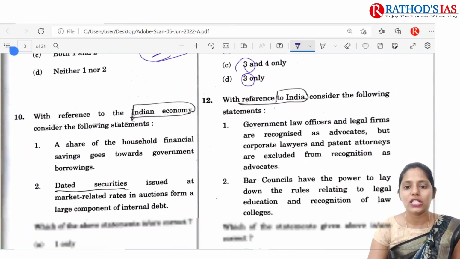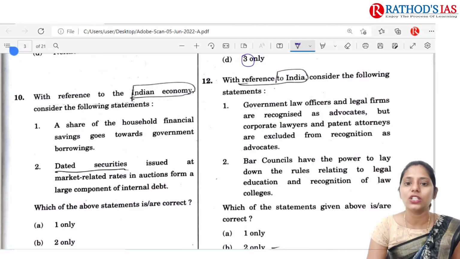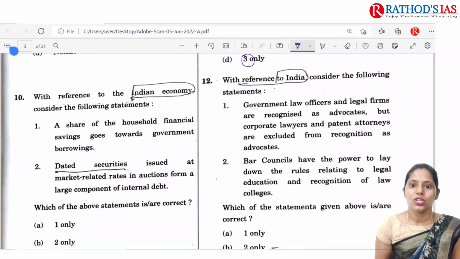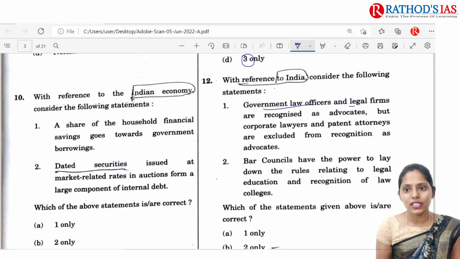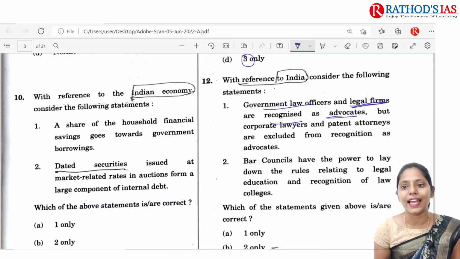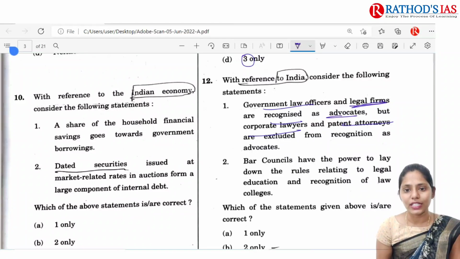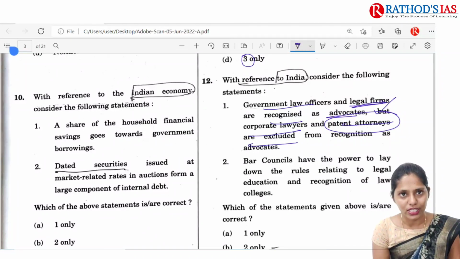The next question is, with reference to India, consider the following statements. Government law officers and legal firms are recognized as advocates, but corporate lawyers and patent attorneys are excluded from recognition as advocates. First of all, you have to know who these patent attorneys are. They are also lawyers or advocates.